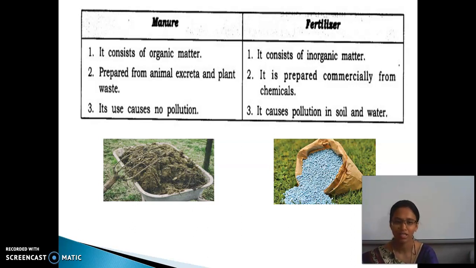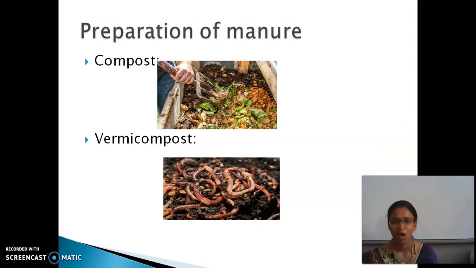Now we will move to the next one. How to prepare manure? The first one is compost. For preparing the compost, that is the manure, first we have to dig a pit. In that pit, first we put a layer of soil and then all the available decomposable wastes, like plant waste, animal wastes like cow dung, and straws.